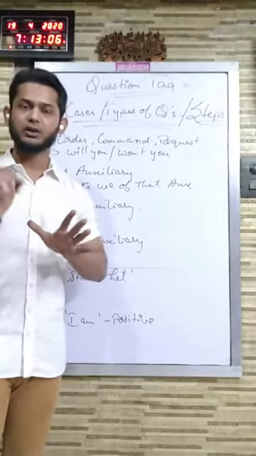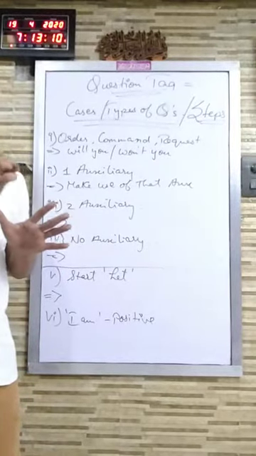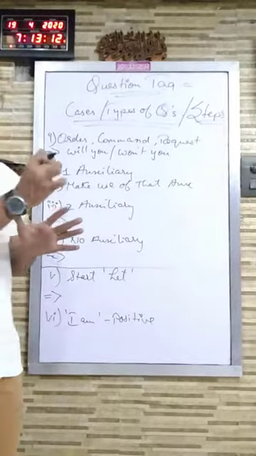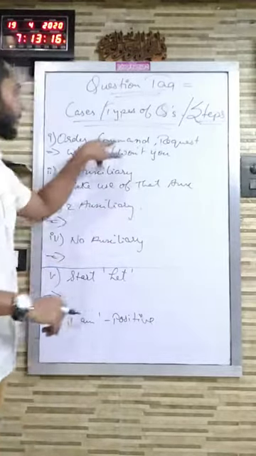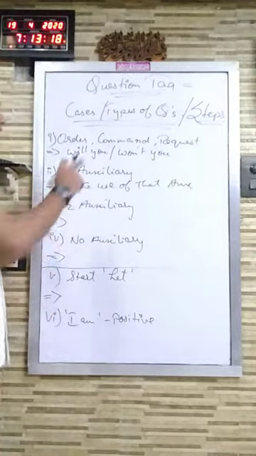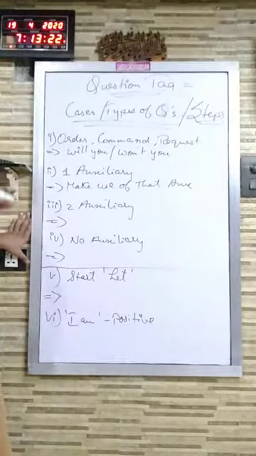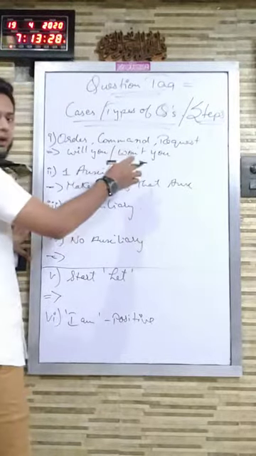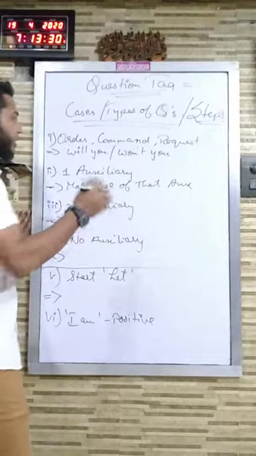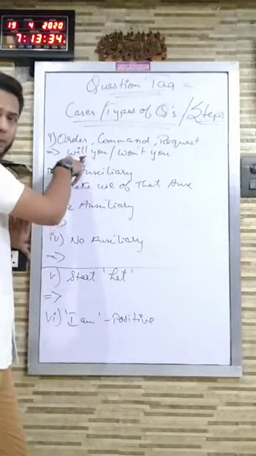Because do will not be used in making the question tag in this example, because the sentence is an order, command or request. It is an imperative sentence, it has order, command or request. So you won't be using do in making the question tag. Besides that, you will be directly adding will you or won't you, and in this example you will be using will you, as the sentence is negative, so the question tag has to be positive.